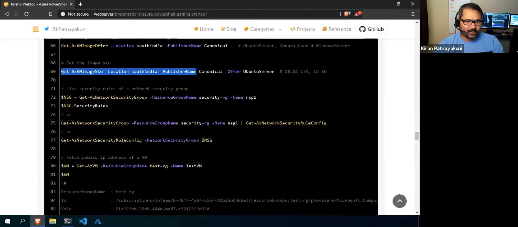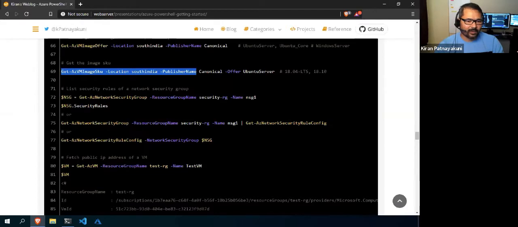And now if you want to fetch the NSG, some have no direct commandlets. So far we have seen all the direct commandlets, but for some you don't get commandlets like that. Some you have to first get the entire object and then fetch the information. Suppose you want to get the NSG rules. If you have any NSG and you want to fetch its rules, you can do it like this.